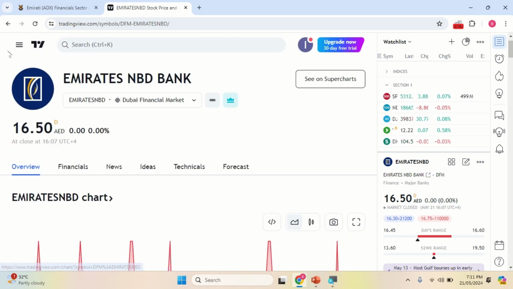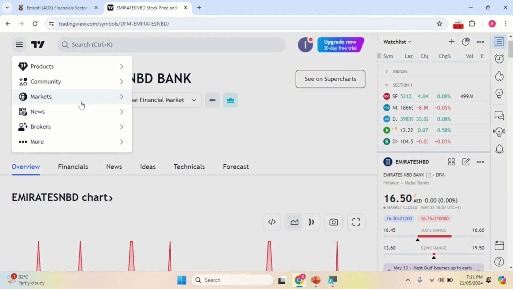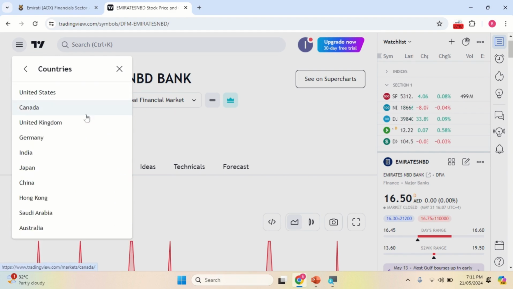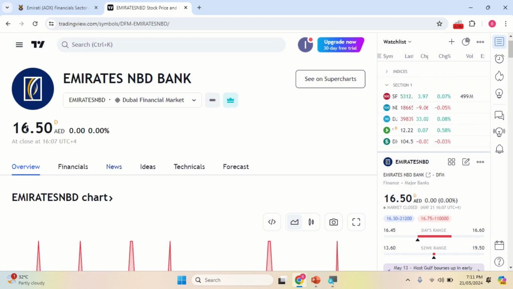Once you are closing this, from the left side corner you can go, then from here you can select the markets, and under this you can select the countries. Whatever country is required, you can select it. Suppose you belong to some other country. I have selected UAE, that's the reason it's showing the particular stock, Emirates NBD. Suppose you want some other stock, you can look over here.